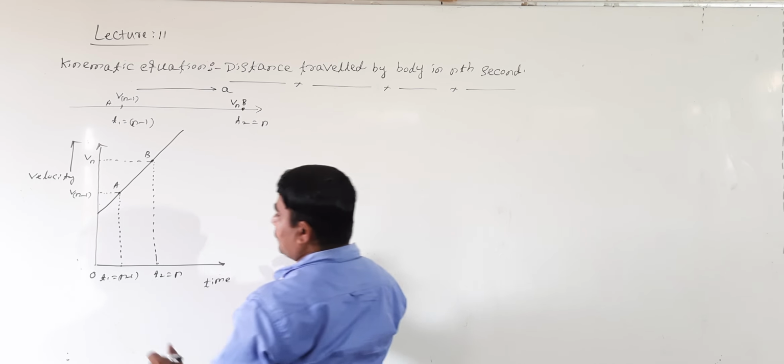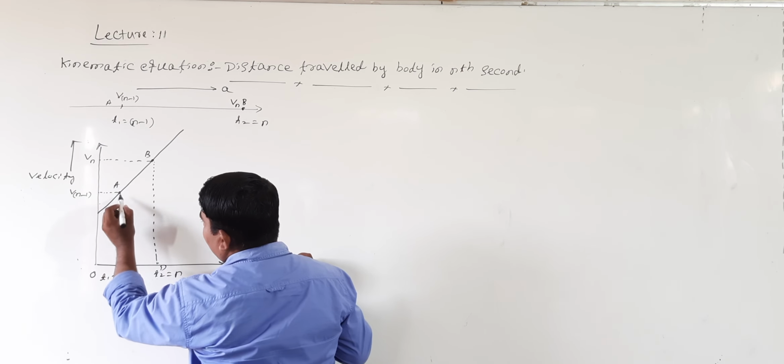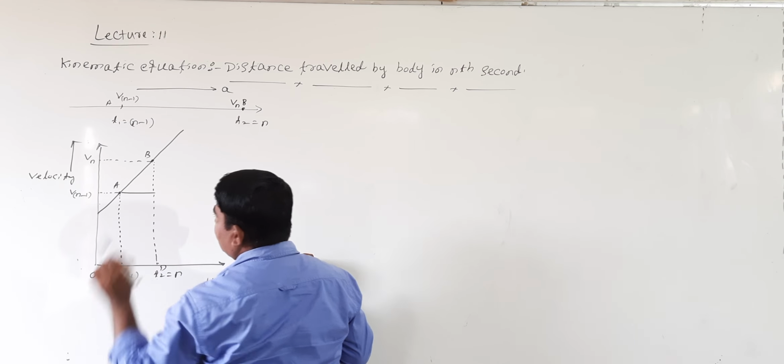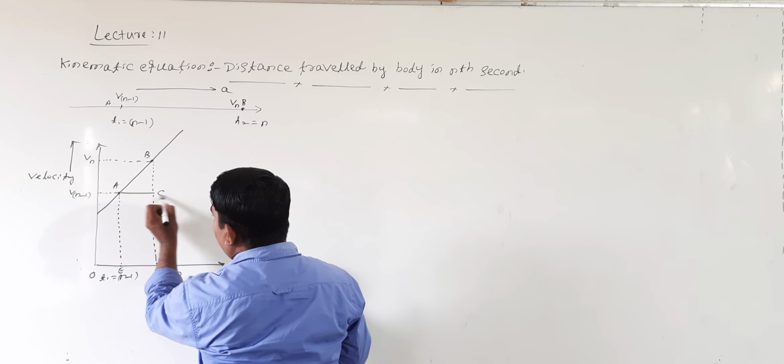Shall I take this point? I will take this point as D. Then what about this one? This is the perpendicular distance, right? This perpendicular distance is nothing but what value? AC.